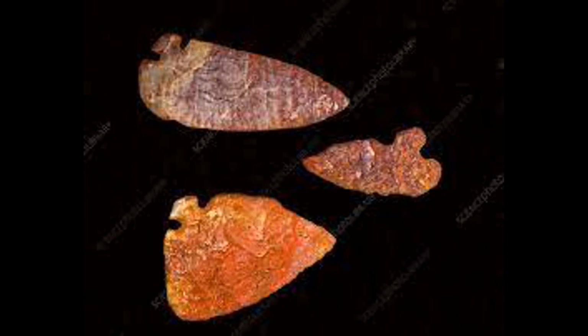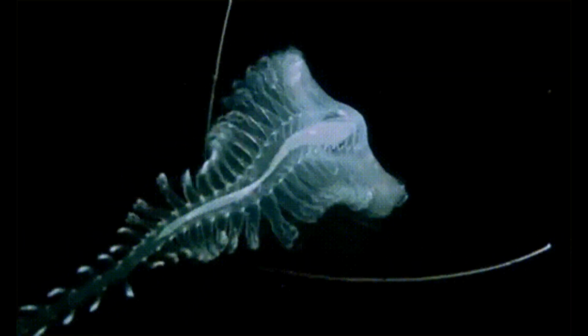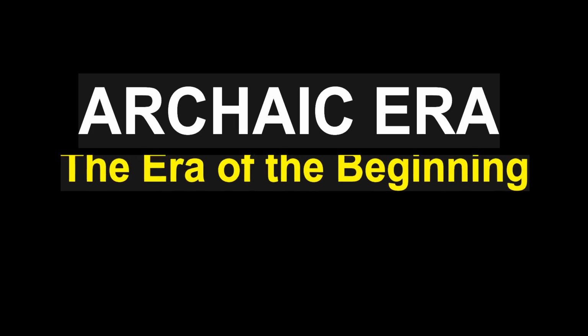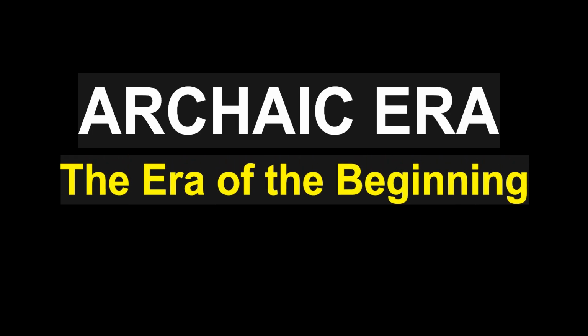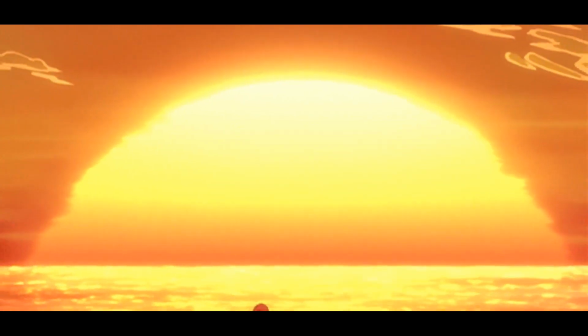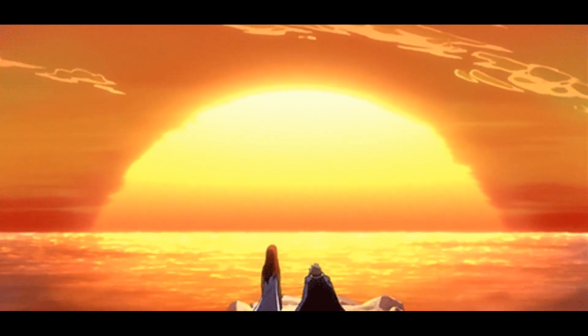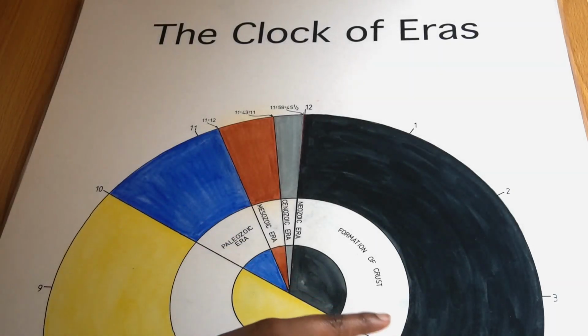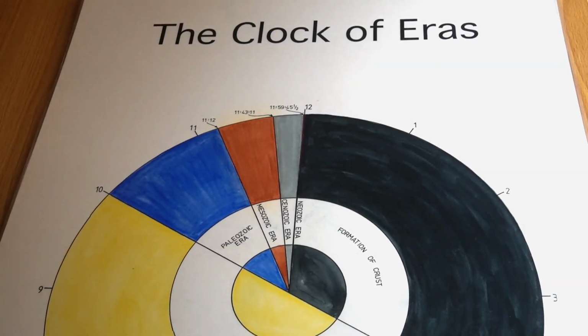From this era, we only have few fossils to show that there was life, but all the life was in the sea. This era is also called the era of the beginning. That's why it's in color yellow, because you know, when the sun shines early in the morning, it's yellow. So we have the Archaic era presented in yellow, which lasted for 6 hours, but not just 6 hours, but 1.5 billion years. We've been able to account for 6 hours on our clock of eras.